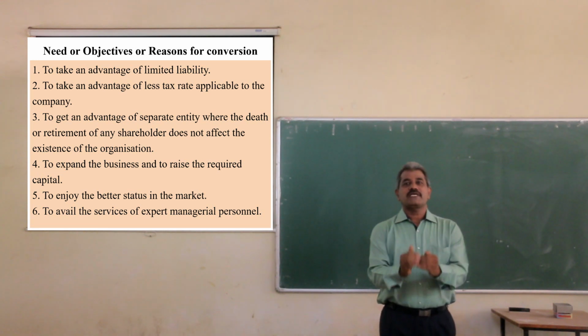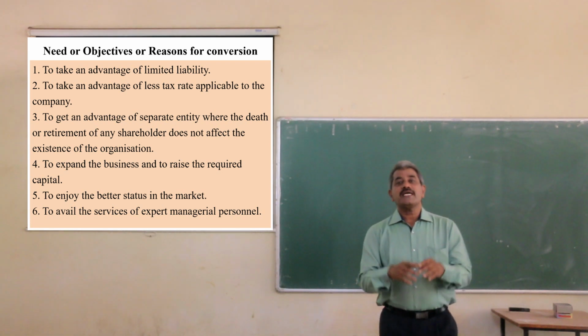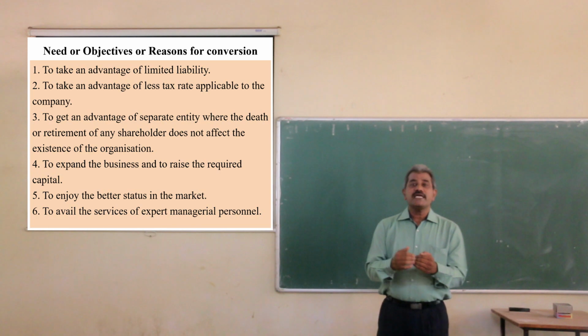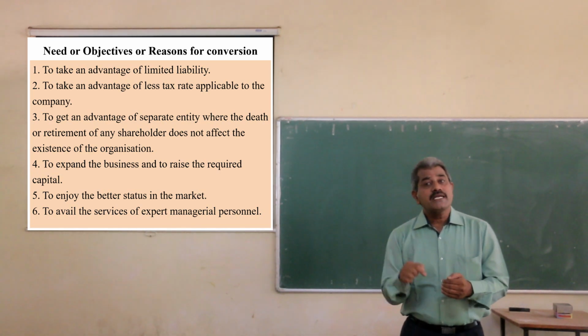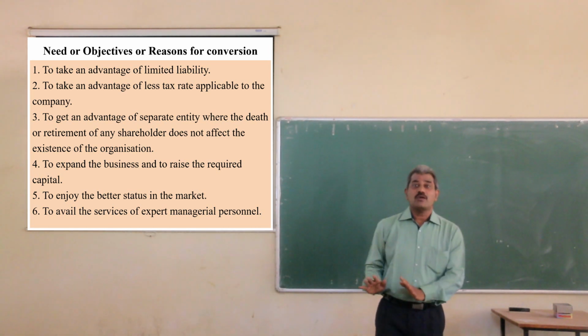This is called limited liability. It means in the case of a company, when the company is closed up or liquidated and there is a need for payment of outside liabilities, the liability of the shareholder is limited to his shareholdings.